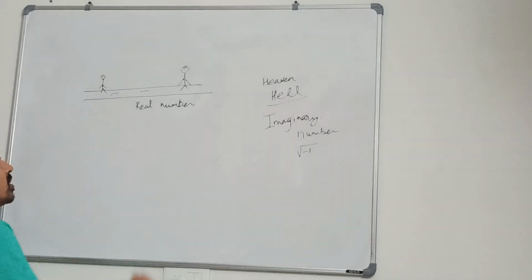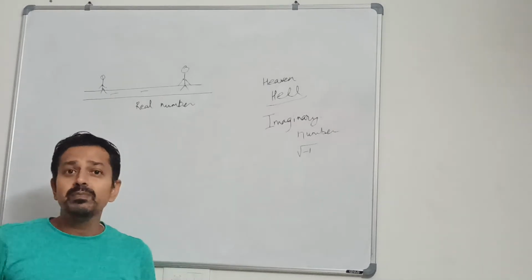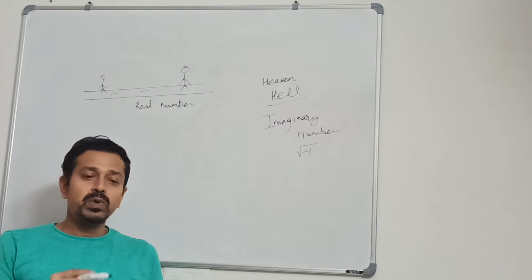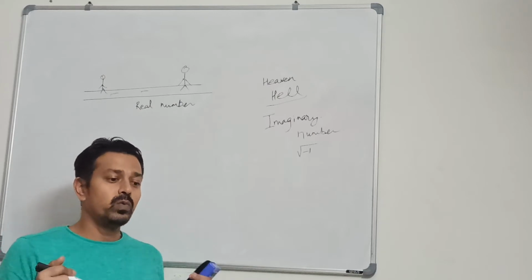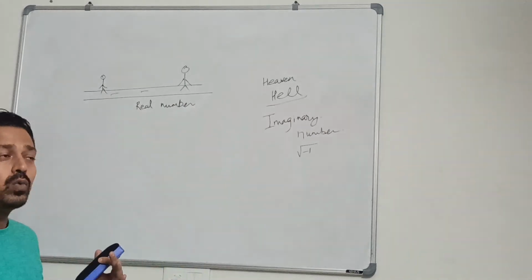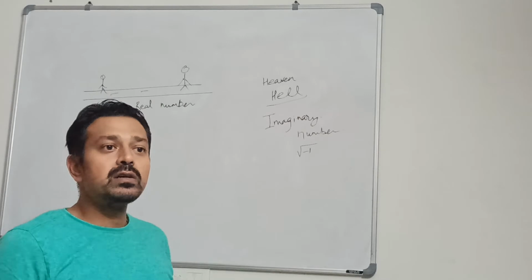Let's go to the real numbers. There are real people walking on the road. Among the real people, you'll find some people whose behavior can be predicted, who think mindfully, and there are people who are not predictable, whose speech and thoughts you cannot predict.